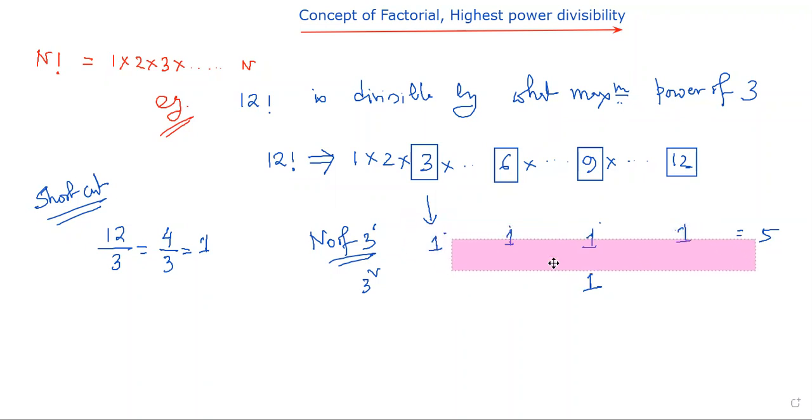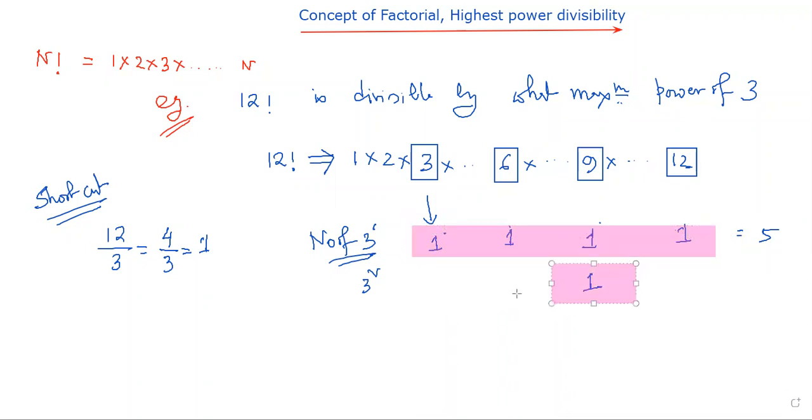Second layer is divisible by 3 to the power 2. In this way, if 2 layers are written, I will get the total value 5. Sometimes layers will be much higher, and we need to understand that to get the maximum power divisibility concept. 12 factorial is a smaller number. If it is some larger number, how we need to proceed, that we need to know.